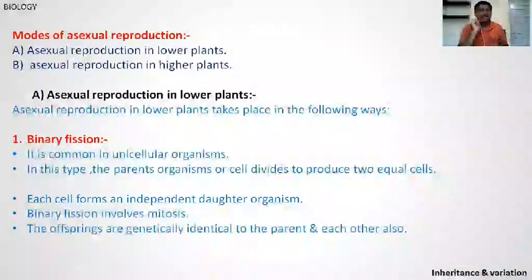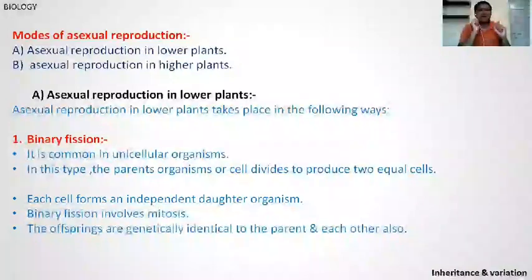Bi means two. A single cell divides to produce new offspring.